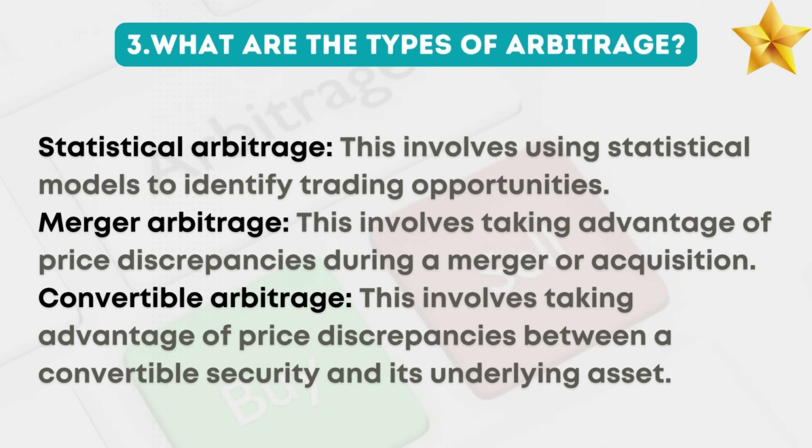Statistical arbitrage. This involves using statistical models to identify trading opportunities. Merger arbitrage. This involves taking advantage of price discrepancies during a merger or acquisition. Convertible arbitrage. This involves taking advantage of price discrepancies between a convertible security and its underlying asset.